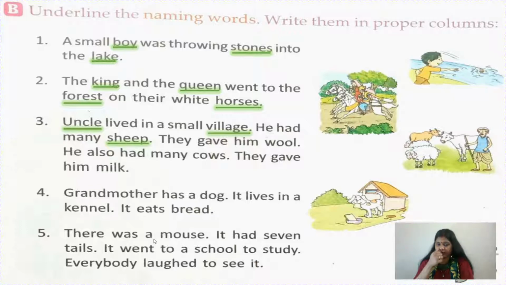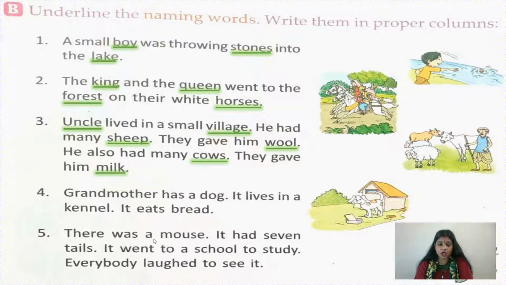Children, here I want to tell you the plural of sheep is sheep only. Okay, don't write "he had many sheeps". Don't think it is wrong. Okay, it is right. Plural of sheep is sheep only, like deer is deer only. They gave him wool. Wool is the name of a thing. He also had many cows, name of an animal. They gave him milk. Again, milk is name of a thing.